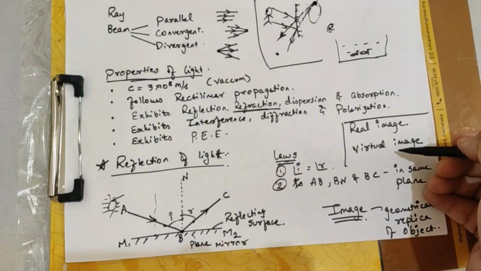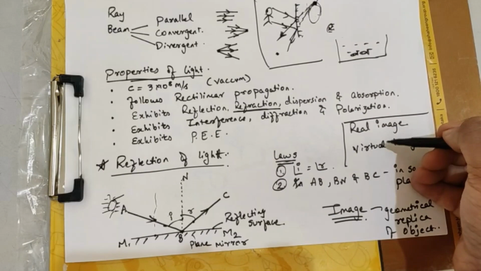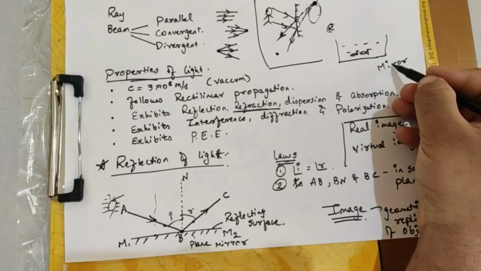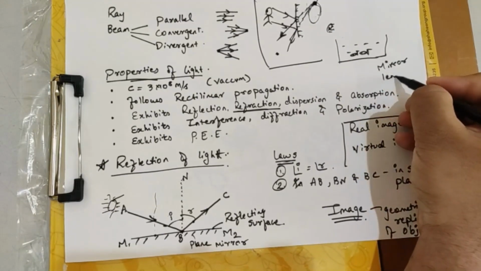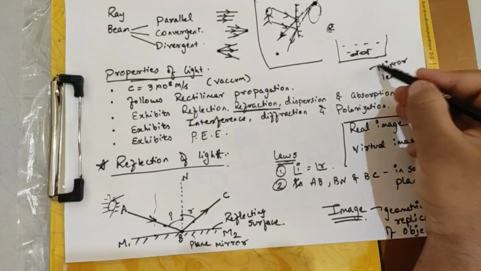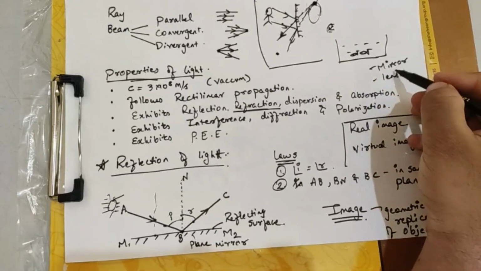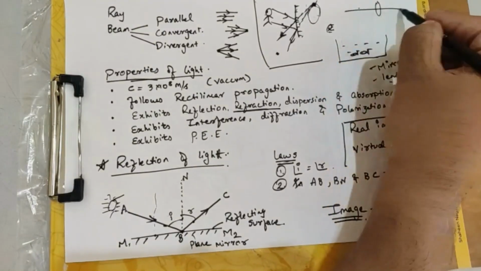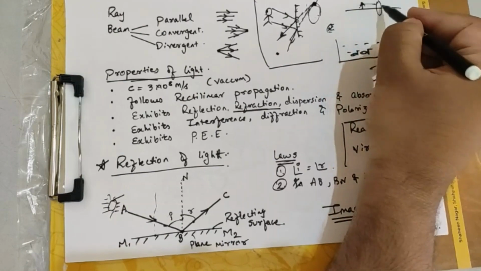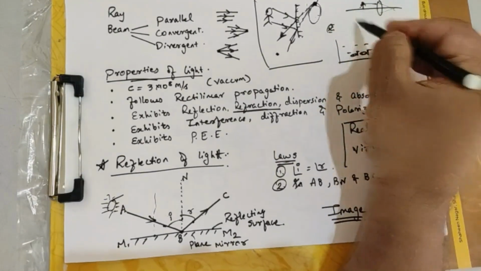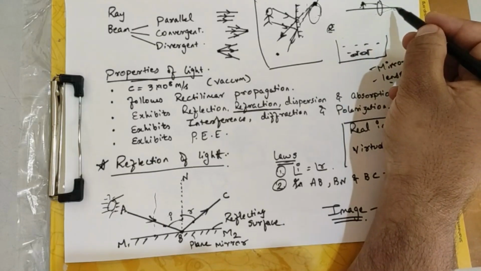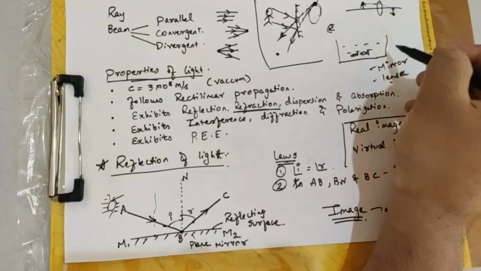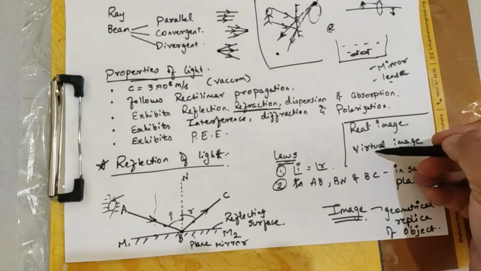Great. In proper detail, when will you understand these two? Once we start with what do you mean by a mirror? What do you mean by lens? When you understand these two, and once I start drawing what is a lens and how the object is placed in front of it, what happens to it, through the rays I'll just explain to you how the image is formed at the other point of it. So once we move in the further classes, you will get better understanding in what is real and what is virtual.